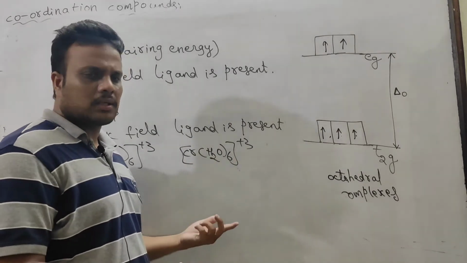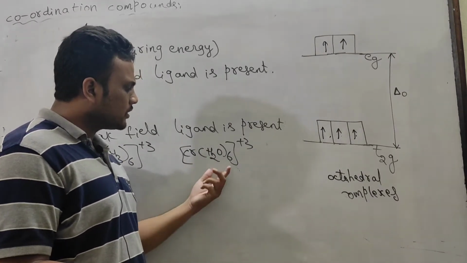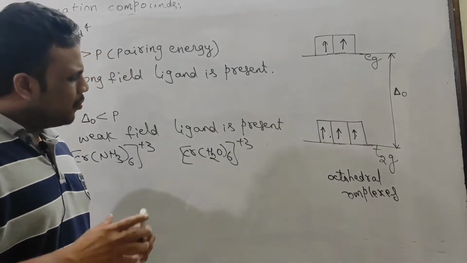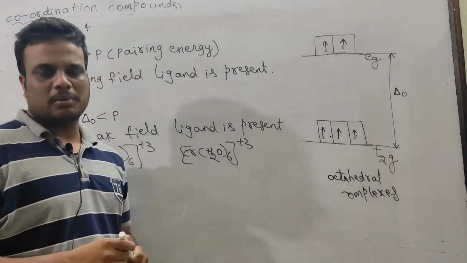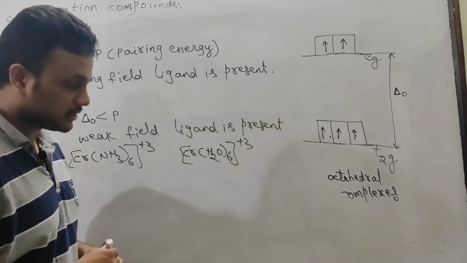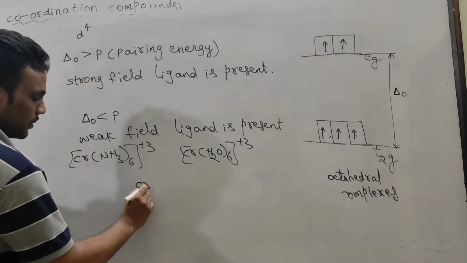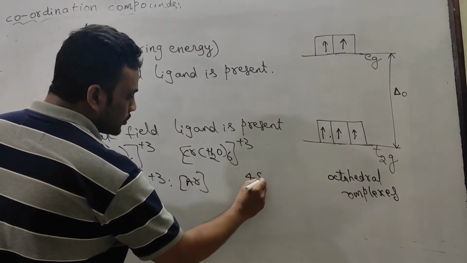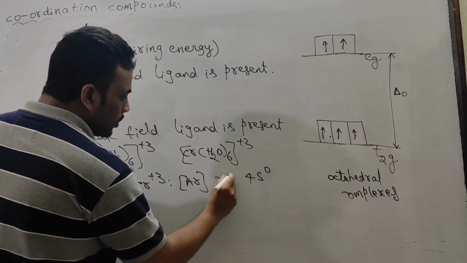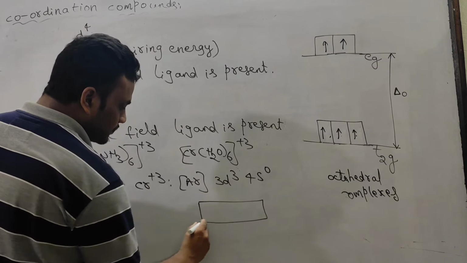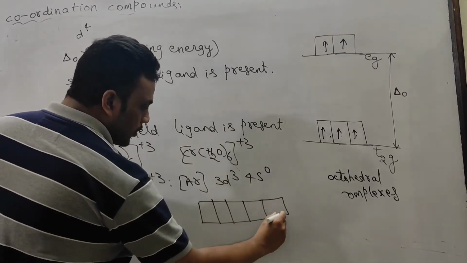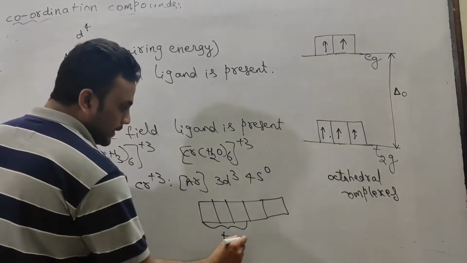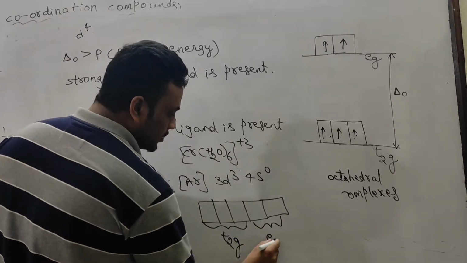But whatever the ligand present with Cr3+, what is the configuration of Cr3+? Post argon, 4s0 3d3. The first 3 orbitals you take as T2G, the next 2 as EG.